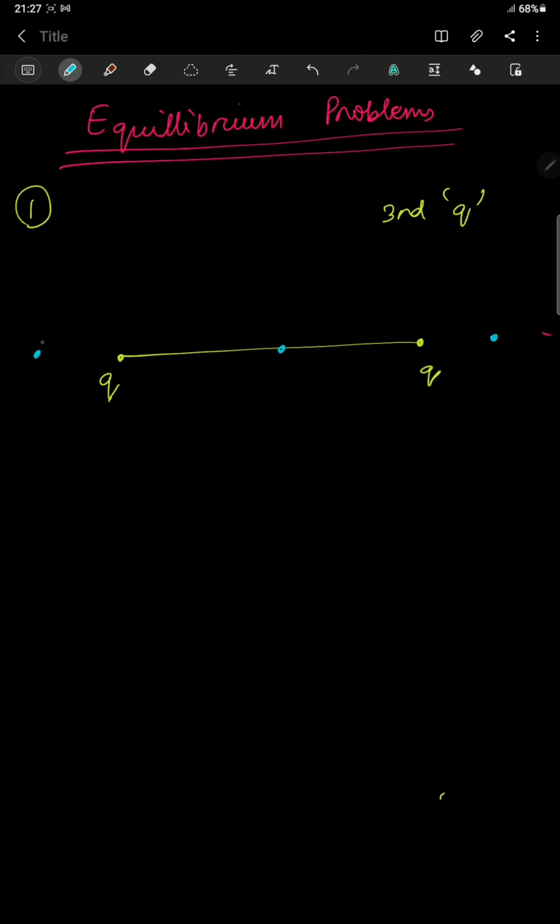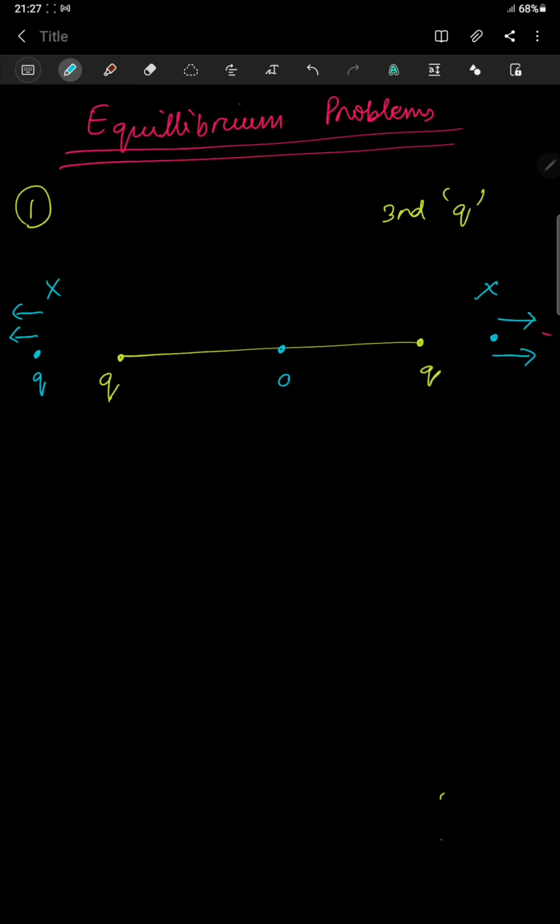So let us assume I am keeping my charge q here. Is it possible that the third charge will be in equilibrium? Let us see, because of this Q there will be a force in this direction, and because of the other Q the force will be in the same direction. So this position is not at all possible. So is it on the other side? Let us see here, the force will be in this direction because of the first Q, and the second Q will also give a force in this direction. So this is also not possible. So on the two sides it is not possible. So what is the third option?